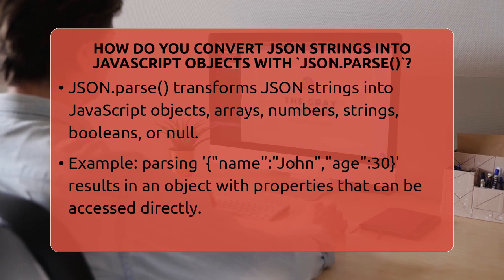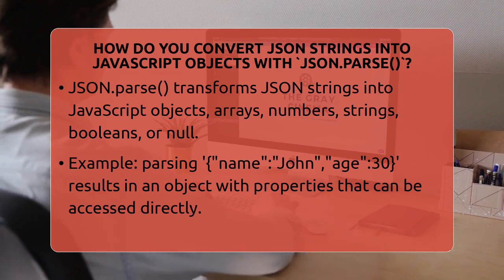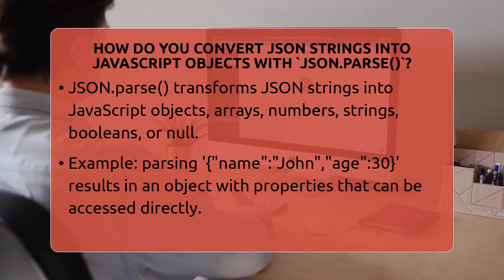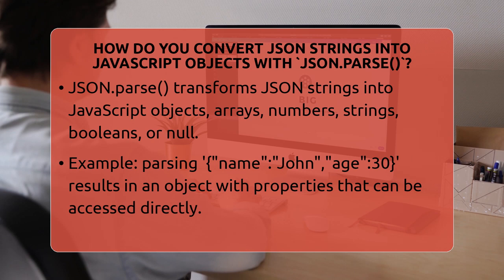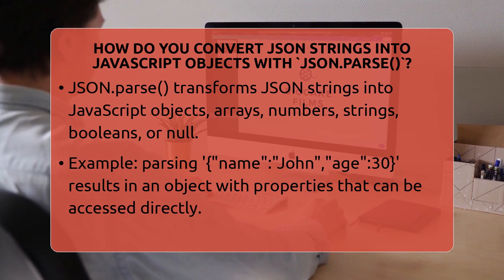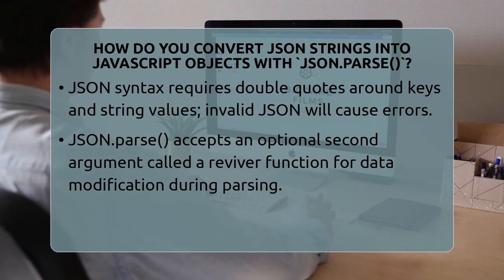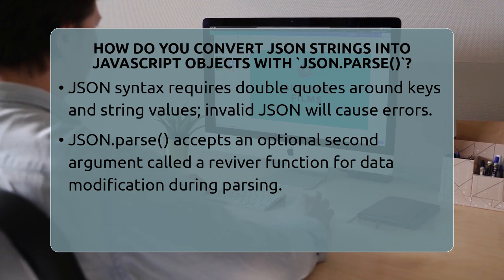You can also give JSON.parse a second argument called a reviver function. This function runs for each key-value pair during parsing. It lets you change or filter data as it's being converted. For example, if you want to double all numbers in your JSON, you can write a reviver function that multiplies number values by 2. When you parse the string, the object will have those modified values.